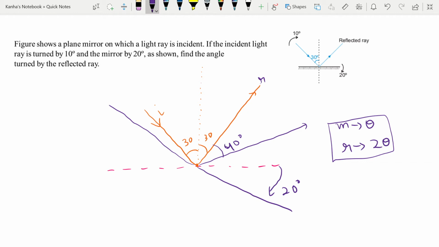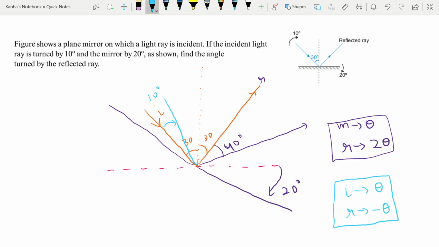Okay, now we take into consideration what happens if I change the incident ray. Now I know that if I change the incident ray by some angle theta, like if this angle is 10 degrees, then my reflected ray changes in the opposite direction. If my incident ray changes by theta in some direction, then my reflected ray will be changed in the opposite direction by the same angle.